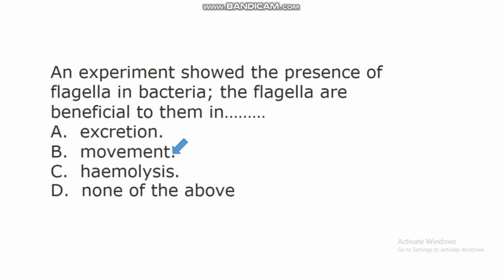Movement. So the presence of flagella in bacteria helps them to move from one place to another. So in an experiment that showed the presence of flagella in bacteria, the flagella are beneficial to those bacteria in the area of movement. Those flagella help the bacteria to move from one place to another. So they are organelles that are highly beneficial, or that enhance movement in bacteria.